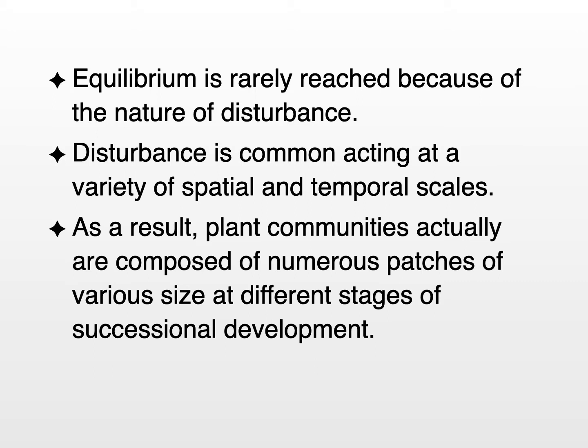So the current notion is that succession in plant communities is actually composed of a whole bunch of different small patchy disturbance events, and within these patches, succession is occurring at different stages.